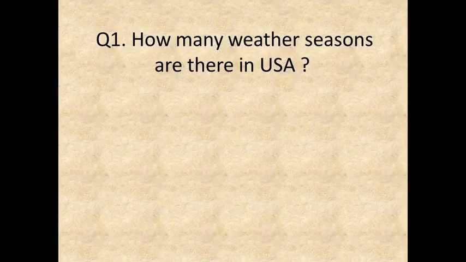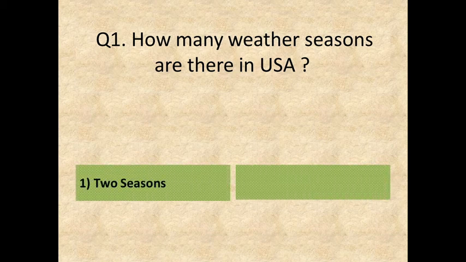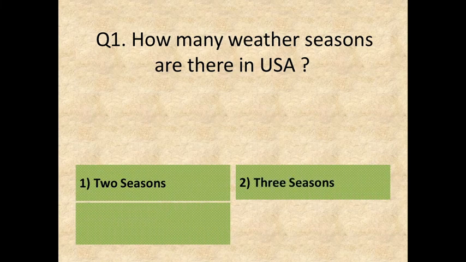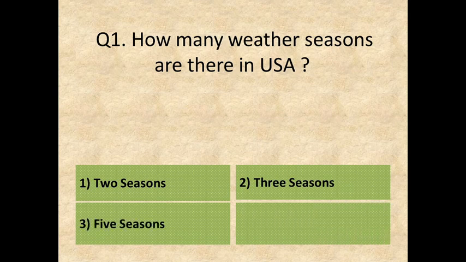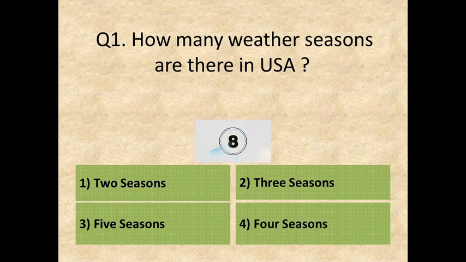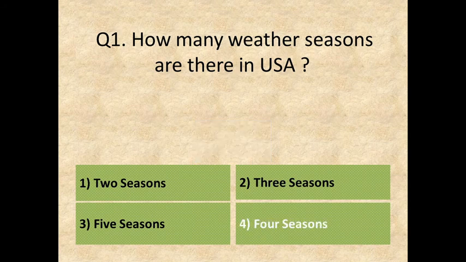Let's begin. Question 1. How many weather seasons are there in USA? Here are your options. Option 1, 2 seasons. Option 2, 3 seasons. Option 3, 5 seasons. Or, Option 4, 4 seasons. Answer is, Option 4, 4 seasons.